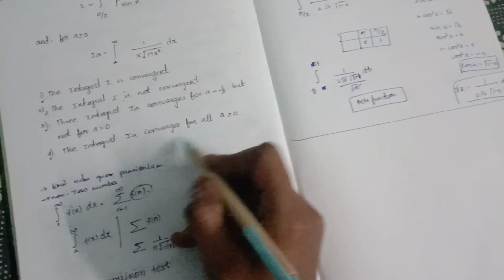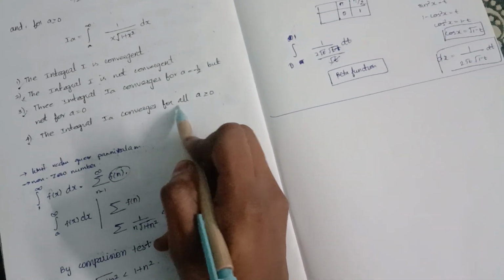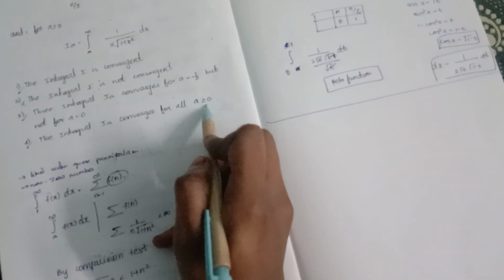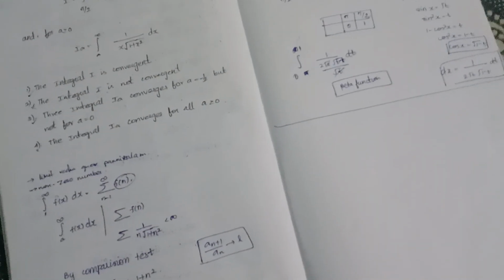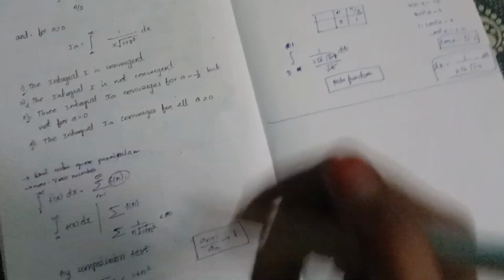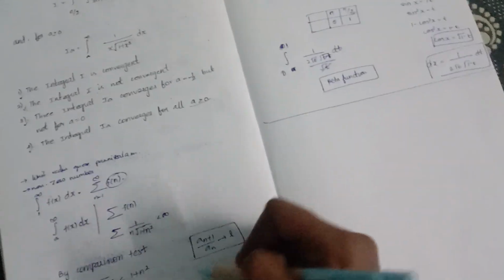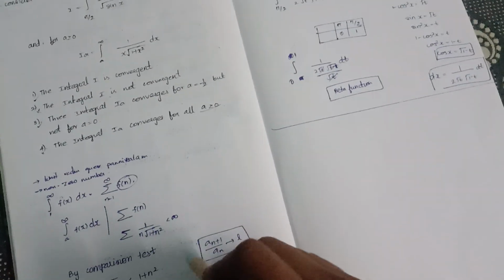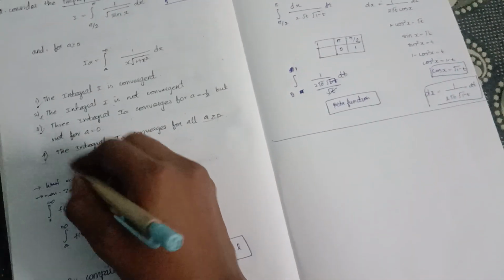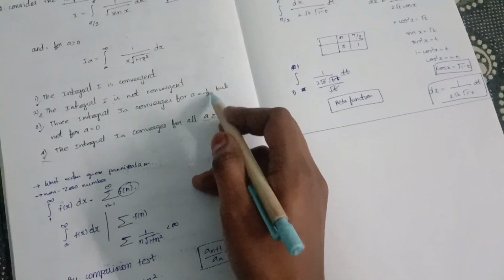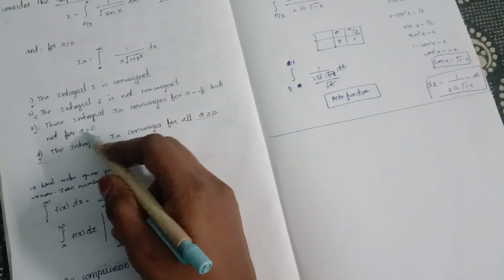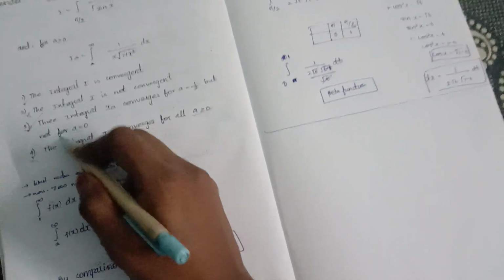So what we have to do is take the integral I(a) for all a greater than or equal to 0. At a equal to 0, it should not converge, because at the 0 point it should not converge, so it will be 0. And it has some value, and not for all, not for a equal to 0, this is the correct option.